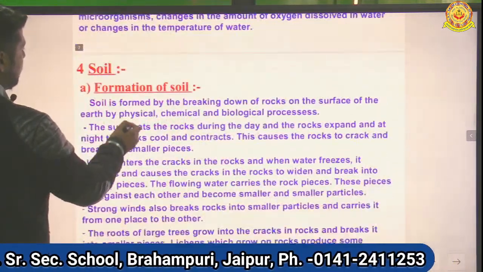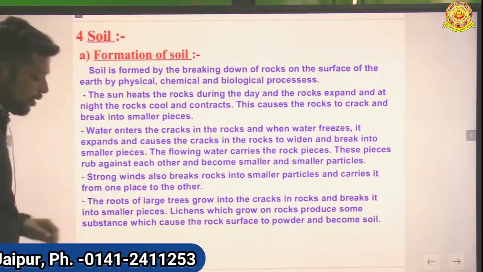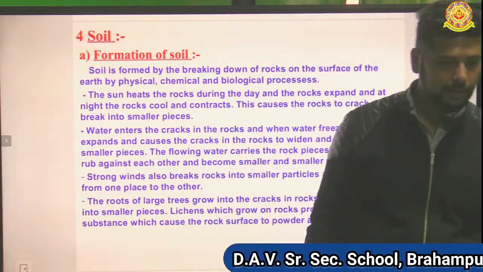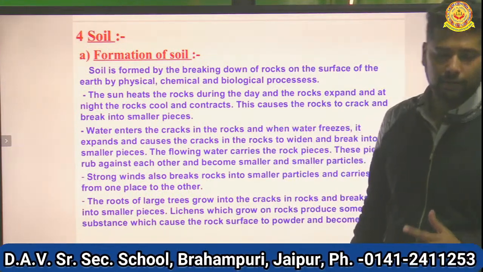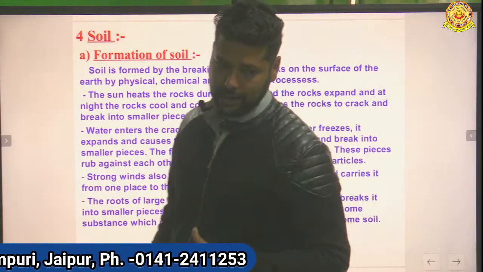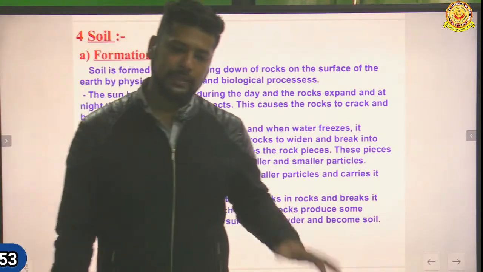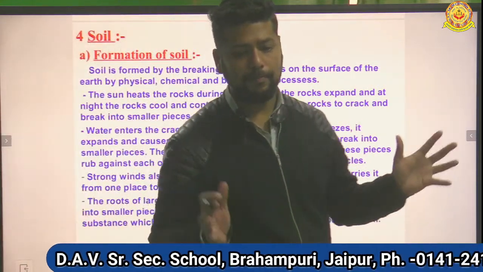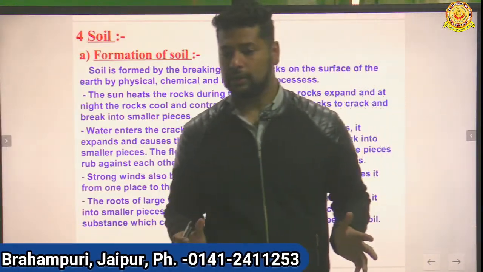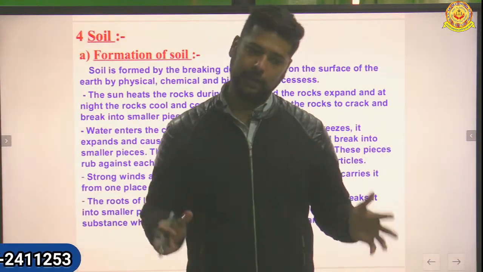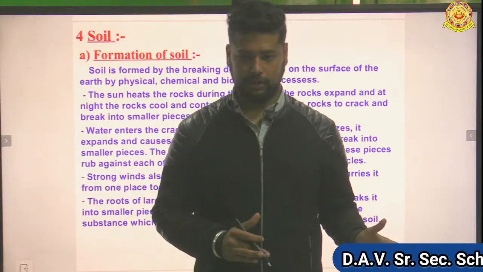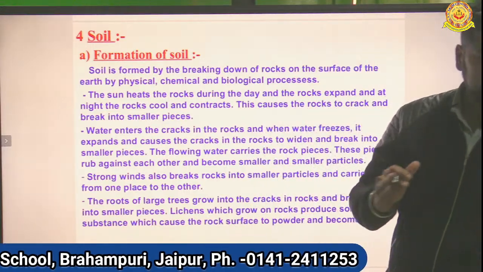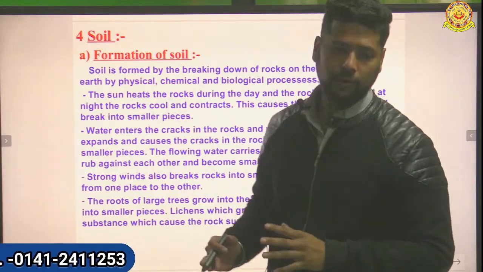Now soil. Our water part is completed, hydrosphere part is completed, atmosphere part is completed. Now the last part we have is lithosphere, land. All the soil which you can see right now, billions of years ago, was in the form of big rocks. There was no soil on the earth billions of years ago. There were only rocks on the earth. By some physical, biological or chemical activities, these rocks were converted into today's soil, what we can see.